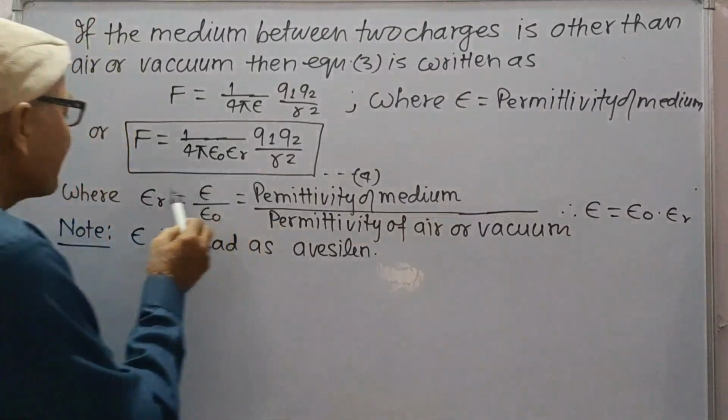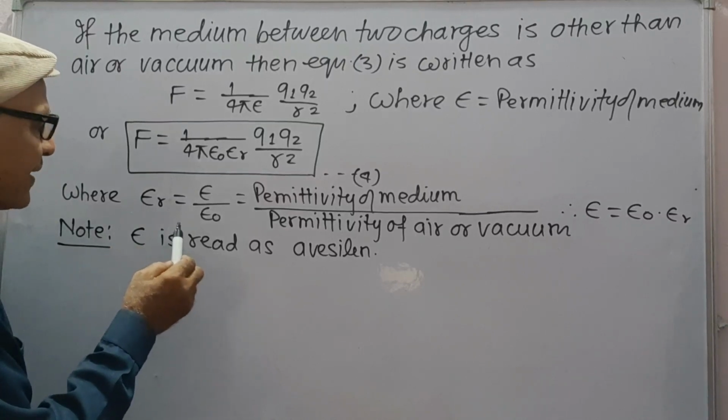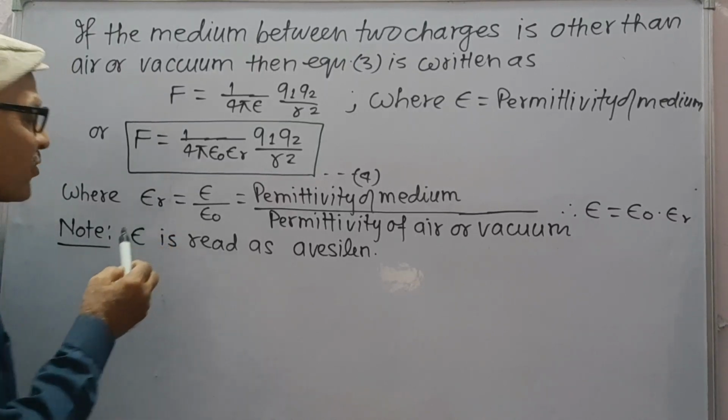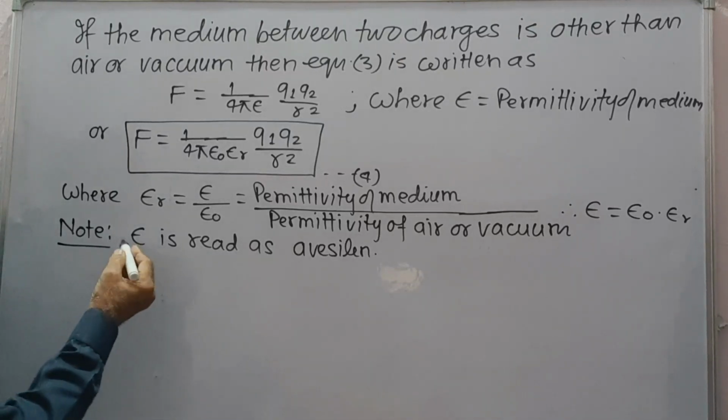Therefore, epsilon will be equal to epsilon naught into epsilon r, and epsilon r is known as dielectric constant of the medium.